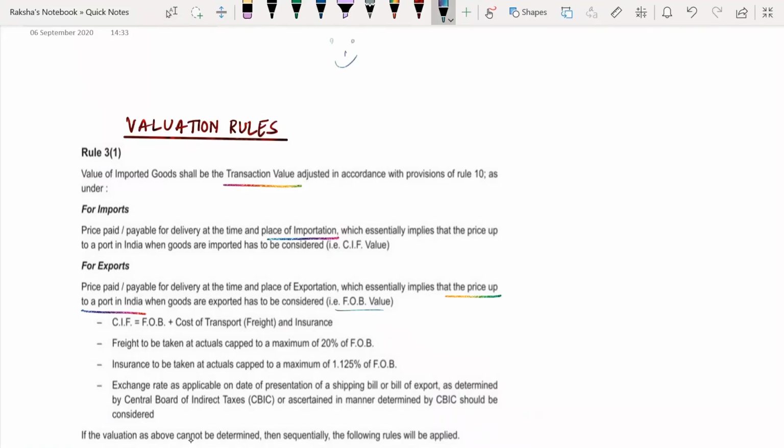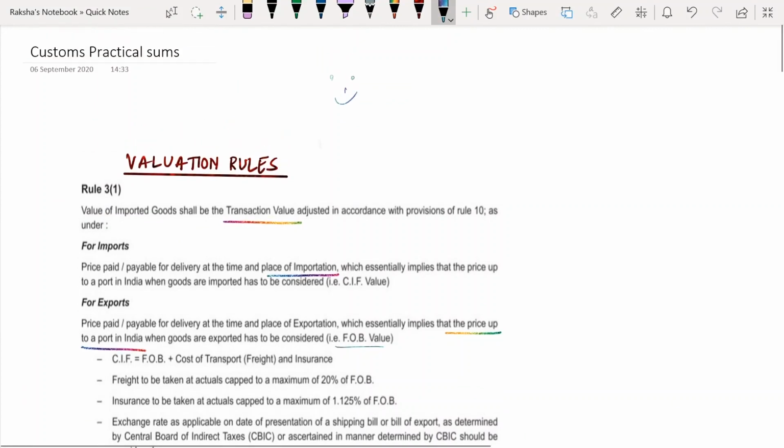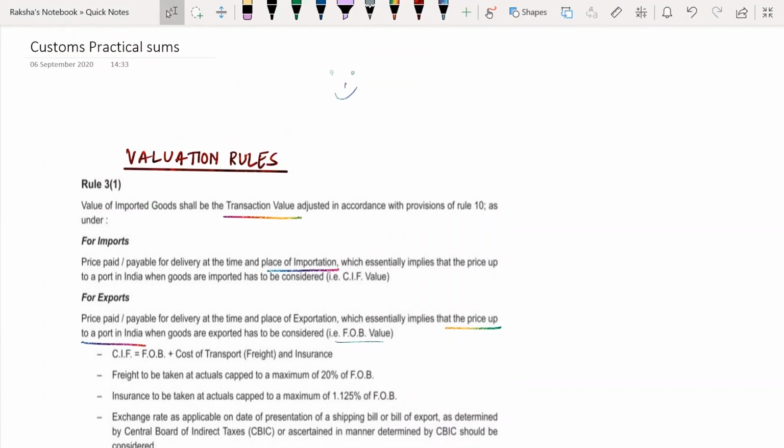So today's class is on practical sums of customs duty. I got many requests from students saying, ma'am, we find this part of customs quite difficult and this is not very easy to follow. So we need your help, and yes, I have come to your rescue, right?